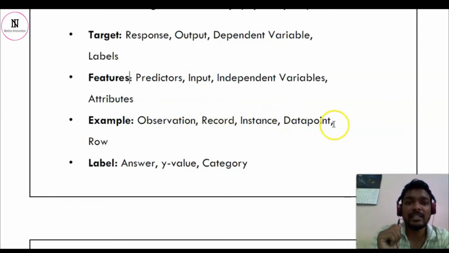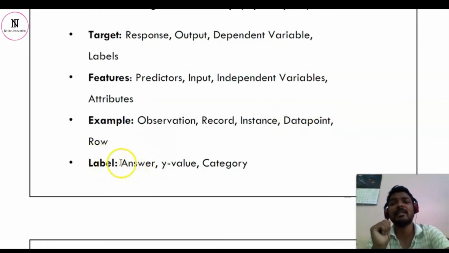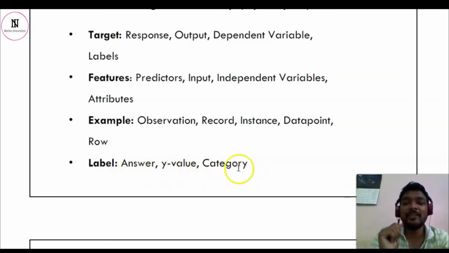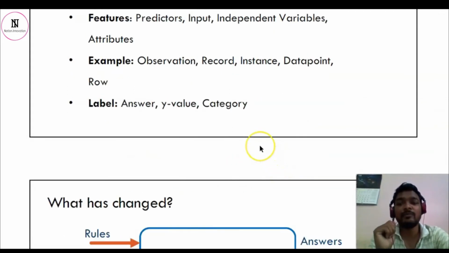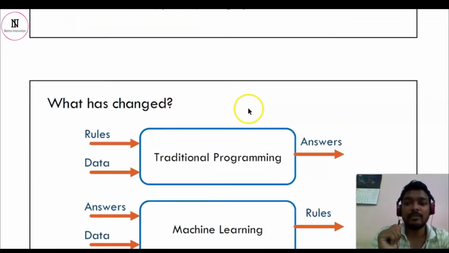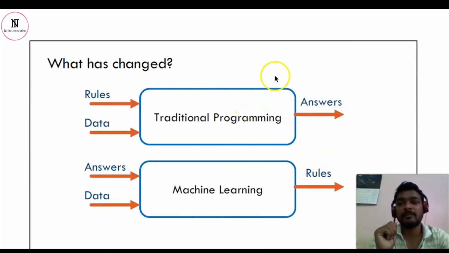Record, instance, and data points. Label is like your annotations. Answer, y value, category, the final thing you want to categorize this particular input or output as. So it comes under the value of label. You label that particular thing.